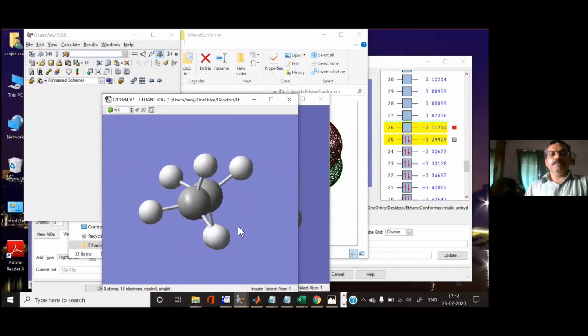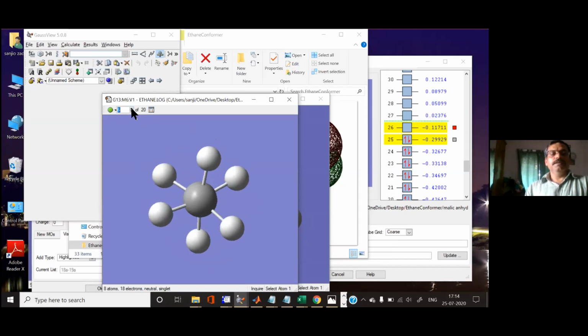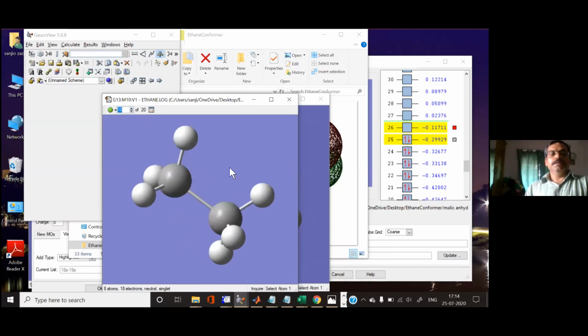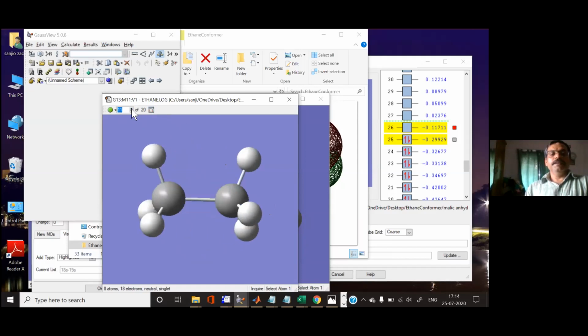So each step corresponds to an additional 10 degrees. In the fifth one you will have 30, and this keeps increasing. Again, you can keep on increasing.